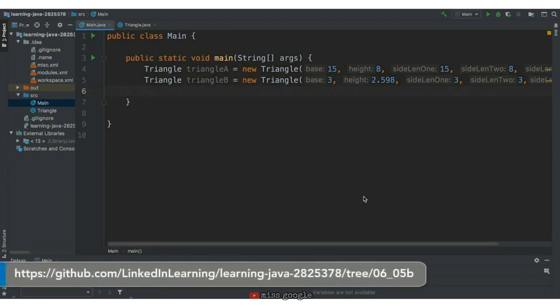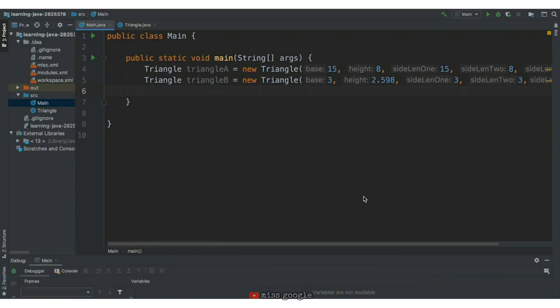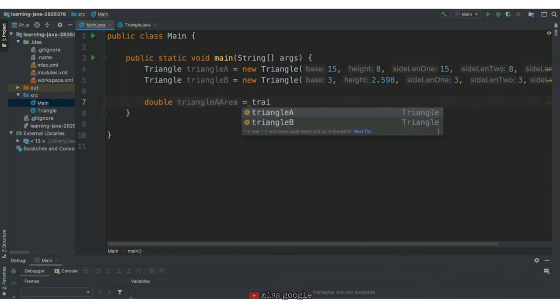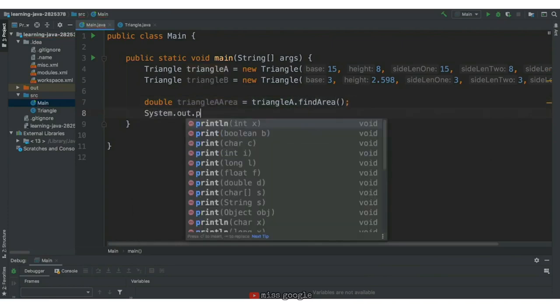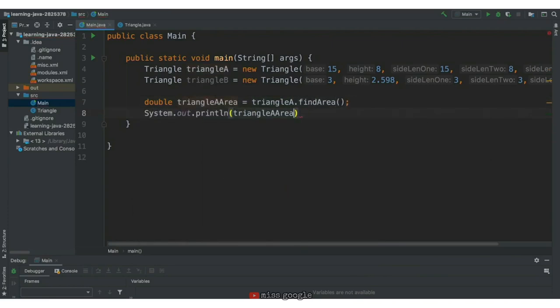We'll store the area of triangle A in a variable called triangleAArea, and it will be a double because that's what the findArea function returns. To get access to the findArea function, we use the dot operator on the triangle A instance. So we'll write triangleA.findArea.